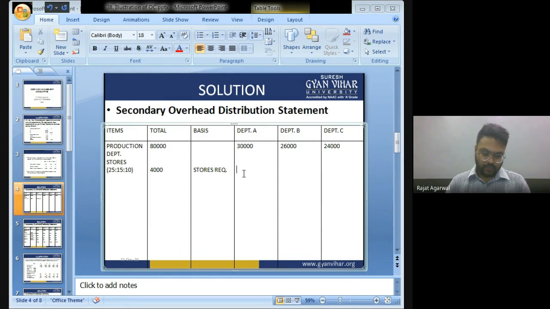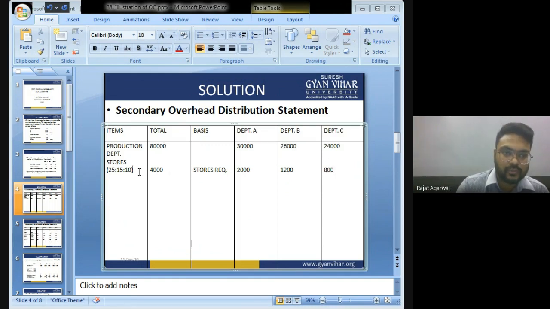So 4,000 divided by 50 into 25: 2,000, 1,200, 800.